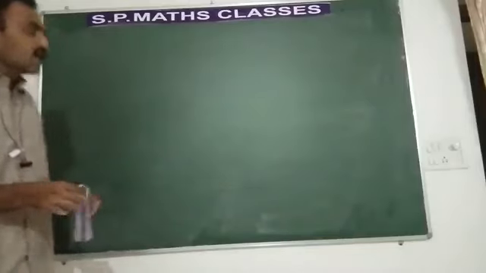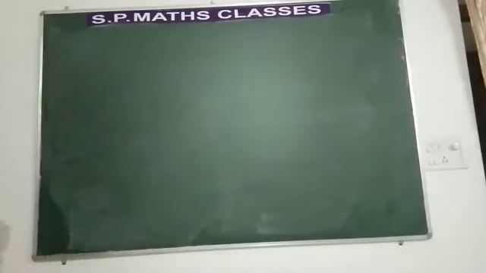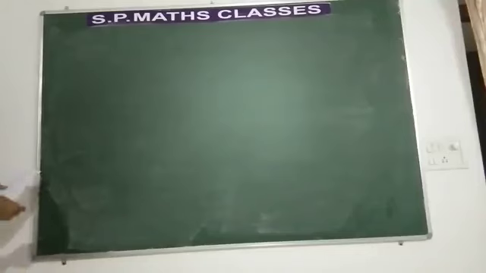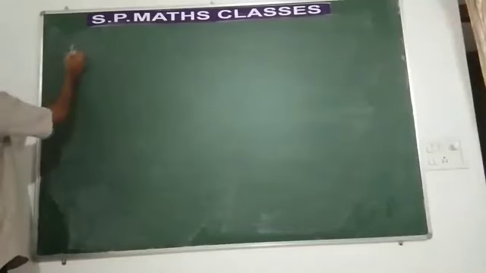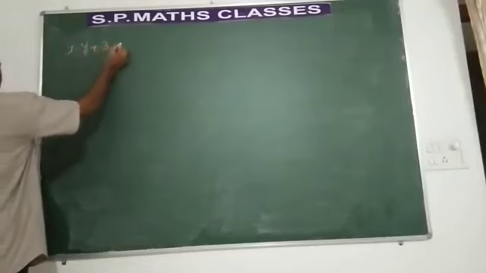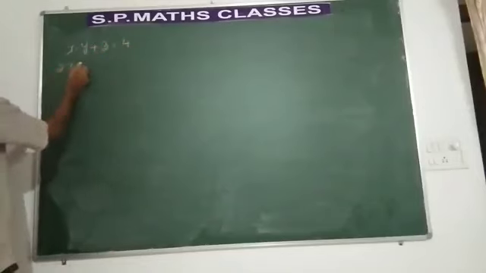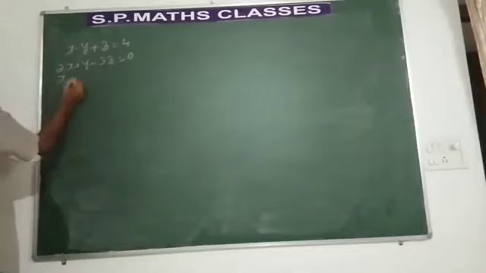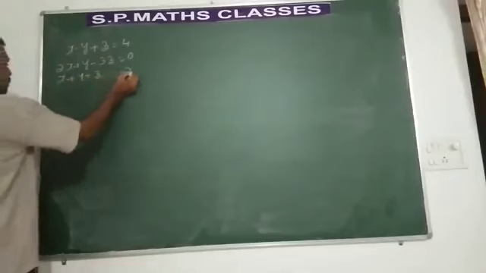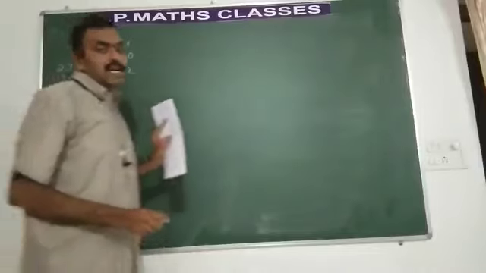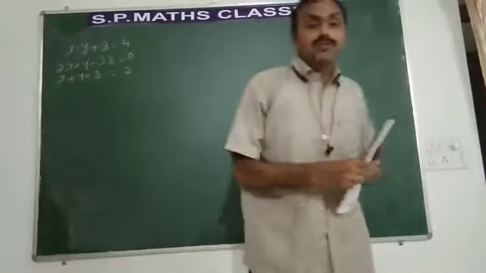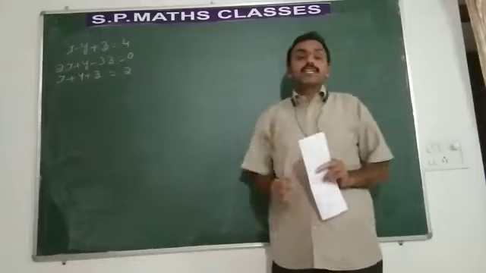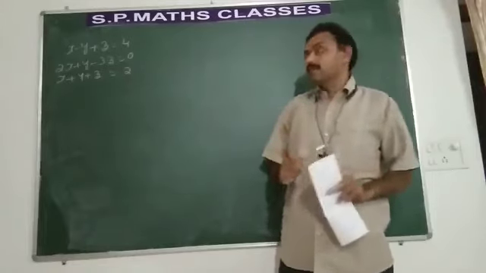That is x, y, z. Usually one problem will definitely be asked for 5 marks. You should know how to solve this problem. Now let us take one problem. x minus y plus z is equal to 4. 2x plus y minus 3z is equal to 0, and x plus y plus z is equal to 2. So you know these are the equations in 3 variables. x, y, z are the variables, and hence 3 equations are given. You have to find x, y, z using the matrix method, that is using the inverse of a matrix.